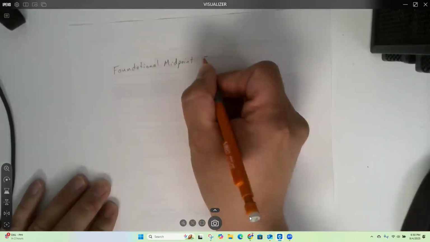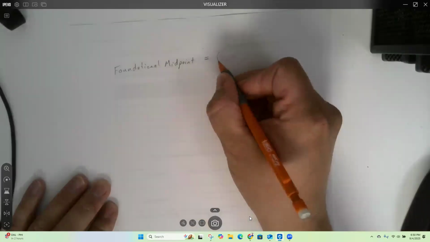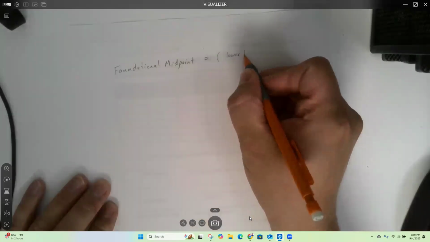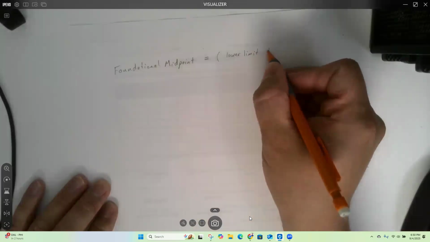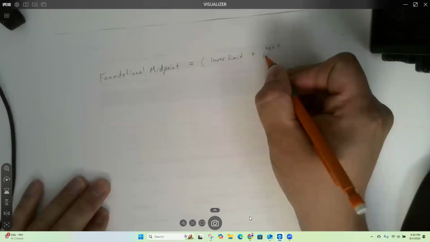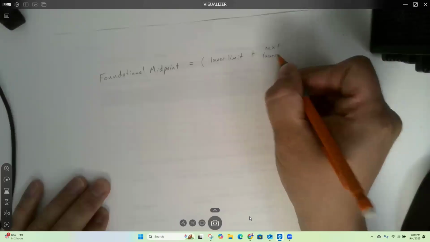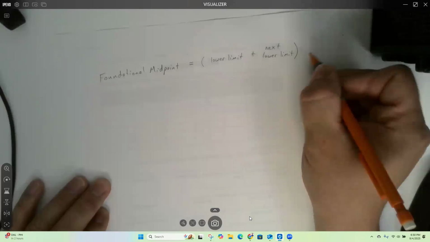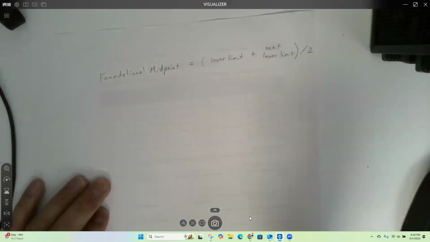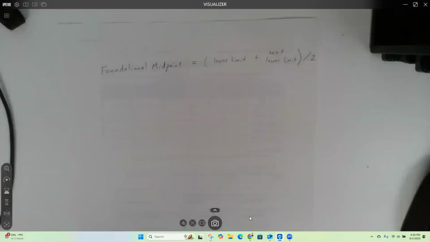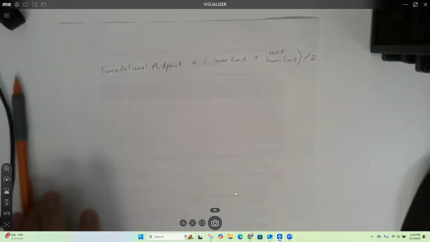So we're going to type equals parenthesis, and then we'll do the lower limit plus the next lower limit. So the next class up, you take its lower limit, and we're going to average those together. So you add them, and then you close your parenthesis and divide by 2. Okay. So that's what we're going to type in Google Sheets. And if you don't want to do it in Google Sheets, that's fine.